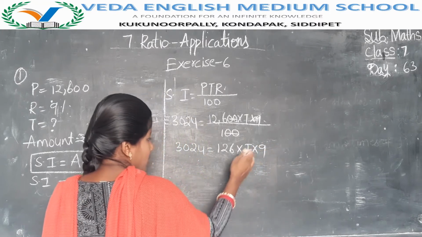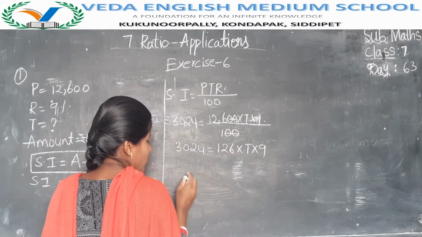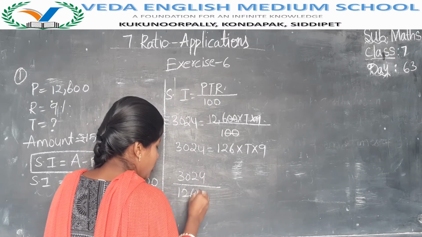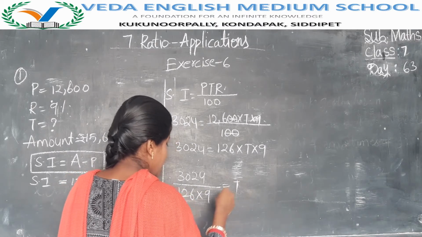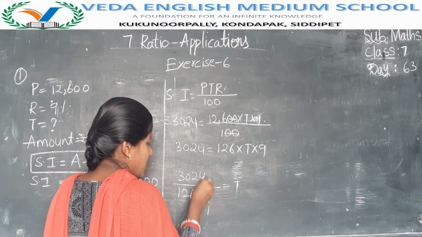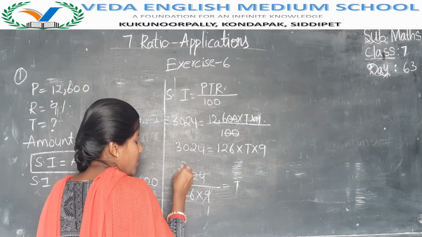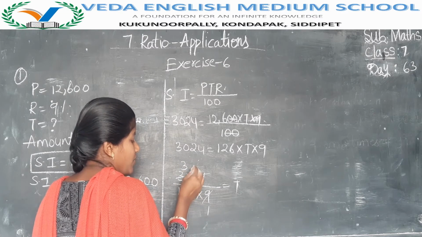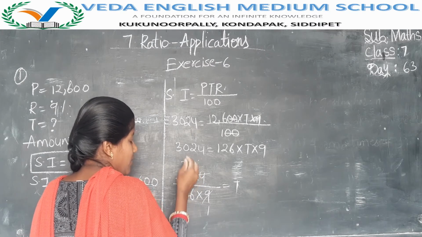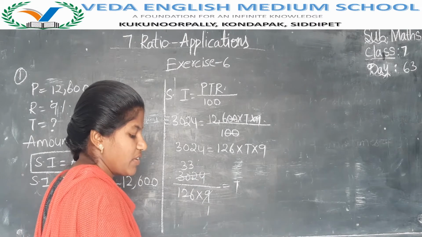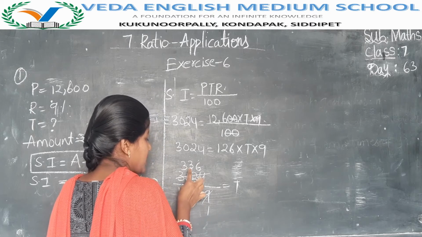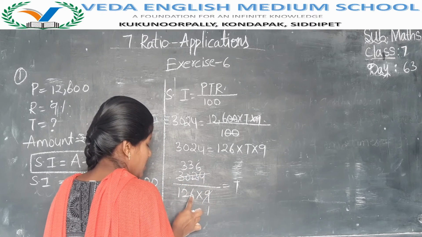We have to find the time. T keep there only, remaining bring to the side. 3,024 by 126 into 9 is equal to T. 126 into 9: 3 plus 2 is 5, 5 plus 4 is 9. So 9 ones are 9, 9 threes are 27. Out of 30, 27 has completed, 2 will be left. 9 threes are 27, 9 fours are 36, 9 threes are 27. 9 sixes are 54. Again 3 plus 3 is 6, 6 plus 6 is 12, 6 plus 2 is 8, 8 plus 1 is 9.